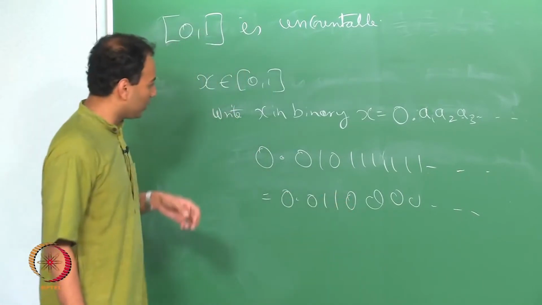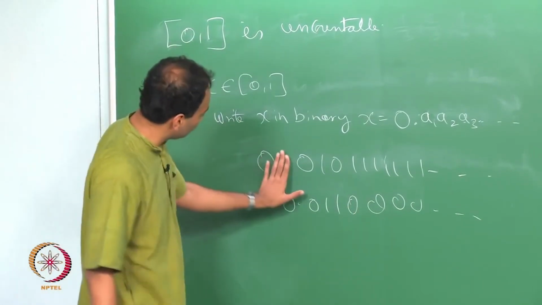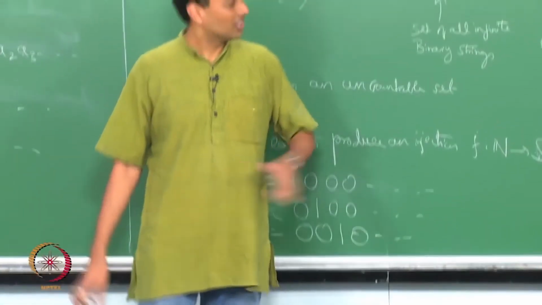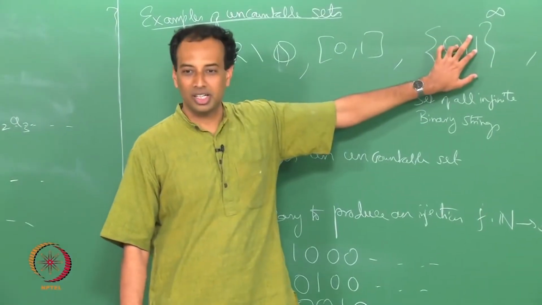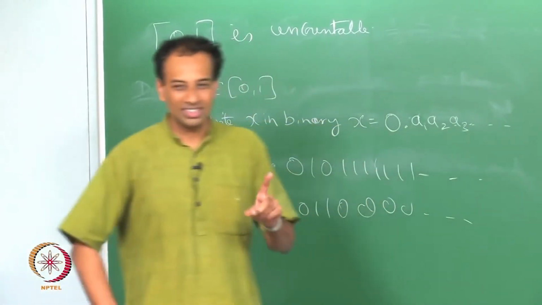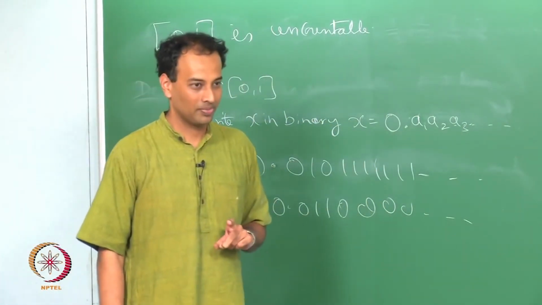But on the other hand, if you look at these as elements of the set of infinite binary strings, they are different strings. So, there are two different infinite binary strings corresponding to the same real number in 0 1. So, that is a little bit of a sticking point.